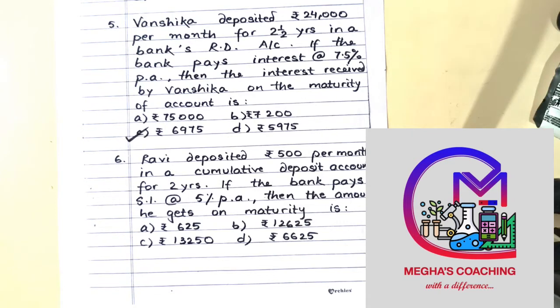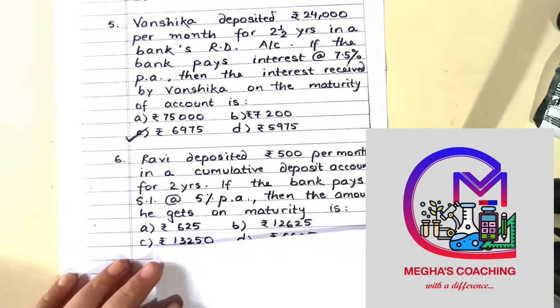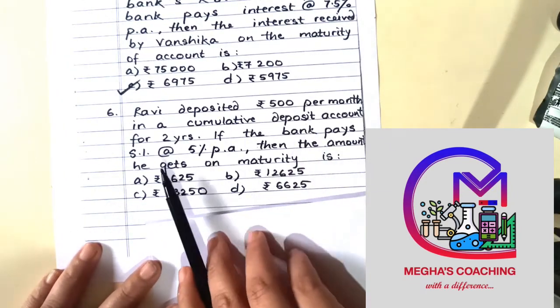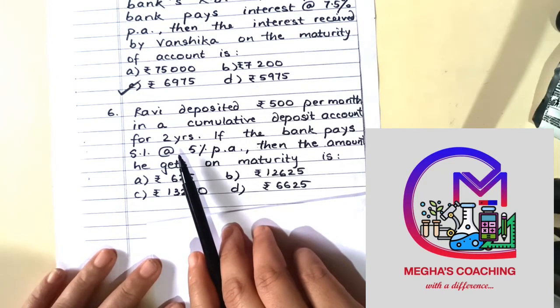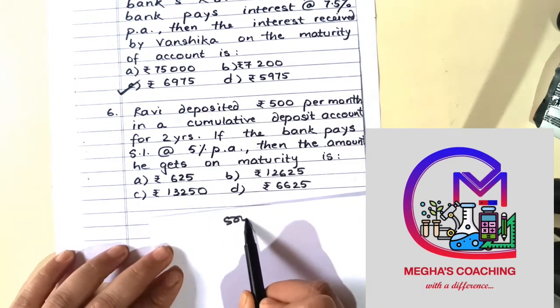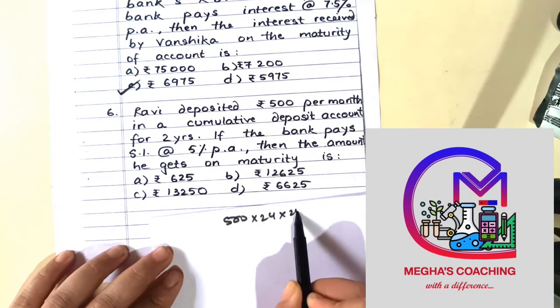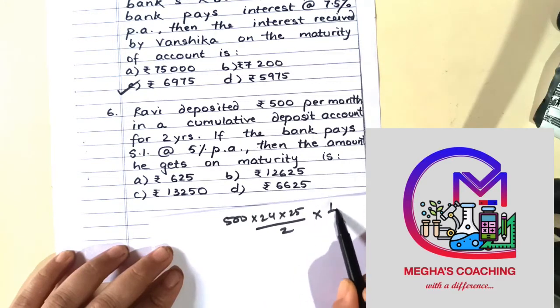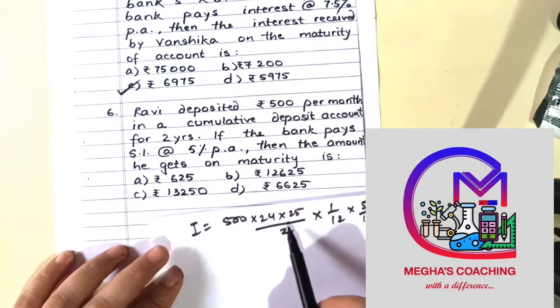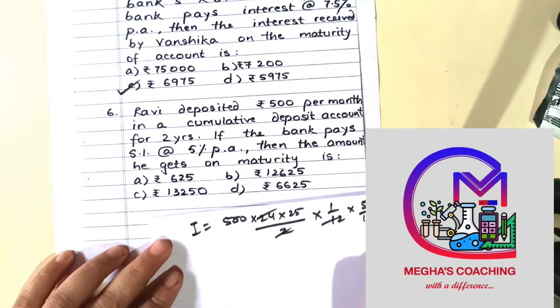question. Ravi deposited rupees 500 per month in a cumulative deposit account for 2 years, means 12 into 2, 24 months के लिए उन्होंने डिपॉजिट किया. और कितना डिपॉजिट किया? 500. So 500 into 24 into 25 by 2 into 1 by 12 into, and the interest is 5%. So this is the interest, and you have to find the maturity value. So 12 2s are 24, cut.